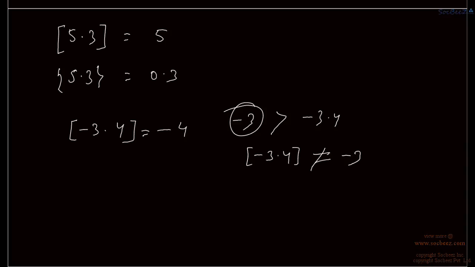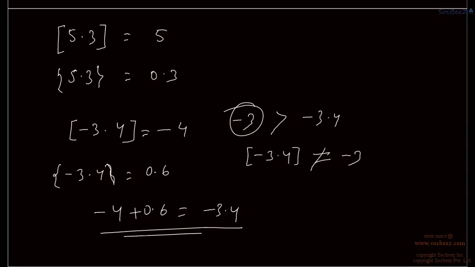So we have minus 4 as greatest integer of minus 3.4. And what is its fractional part? Its fractional part is 0.6, right? Because minus 4 plus 0.6 we have minus 3.4. Okay, and this fractional part must lie between 0 and 1, and this is lying between 0 and 1. So we have fractional part of minus 3.4 is 0.6.